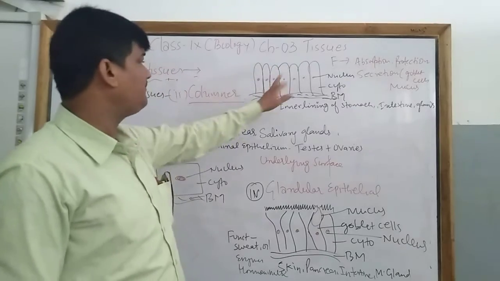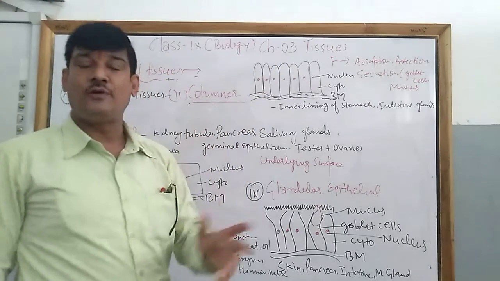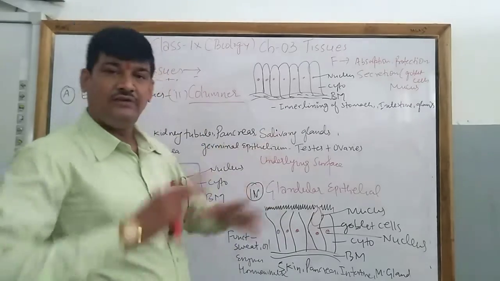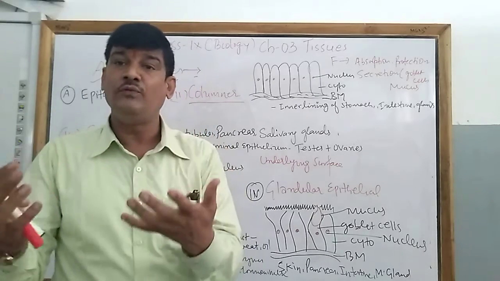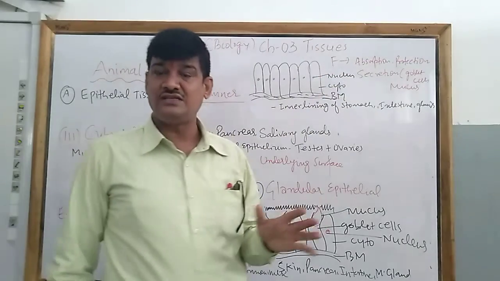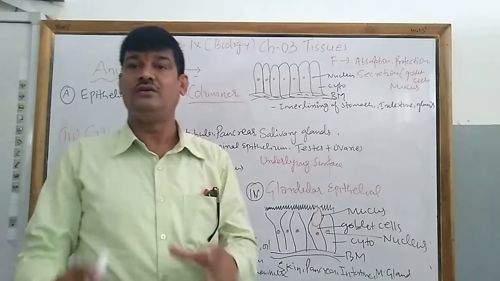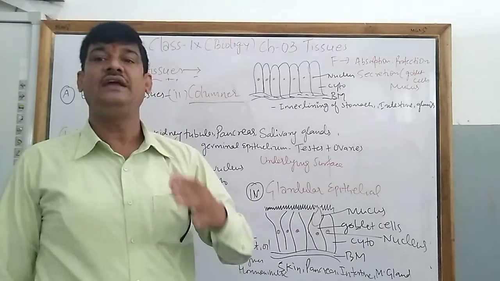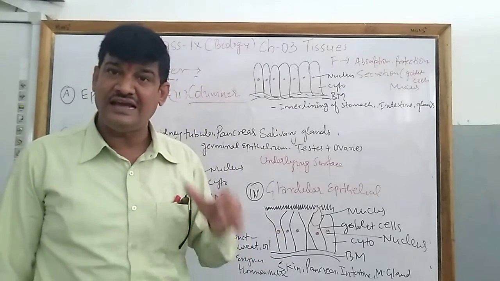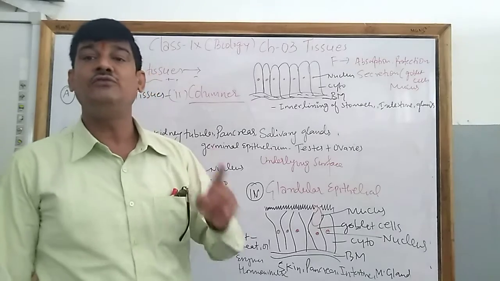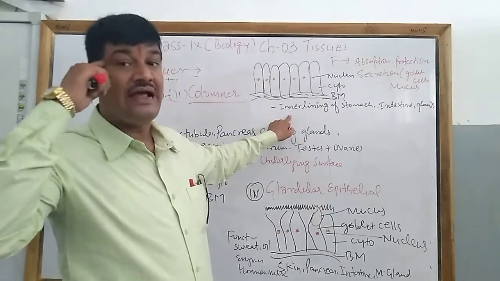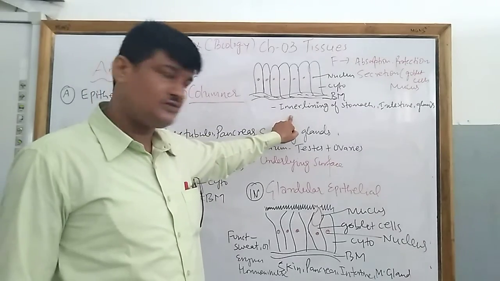Now the function of this columnar epithelial tissue. The foremost function is absorption. When we take in food, the food goes to the intestine where digestion takes place, and the digested food is absorbed. So, absorption of food. Next, protection. It works like a protecting shield to the internal lining of organs, as well as secretion. As I told, goblet cells present in the inner lining of the alimentary canal produce mucus, and mucus protects us from HCl, the acid present in the stomach.